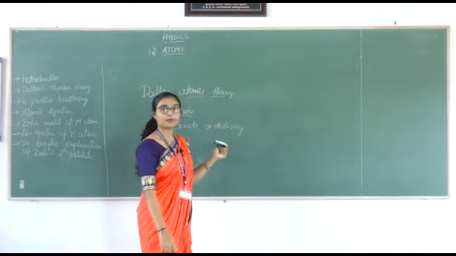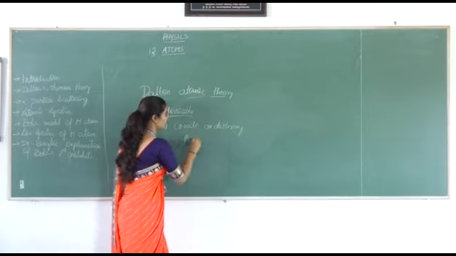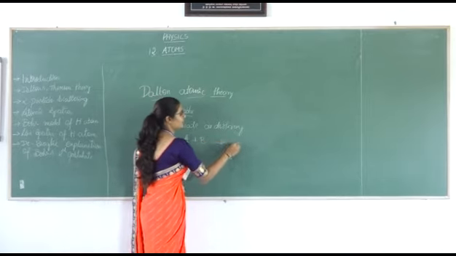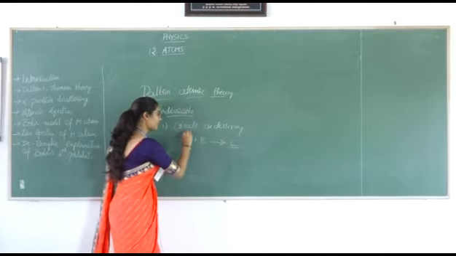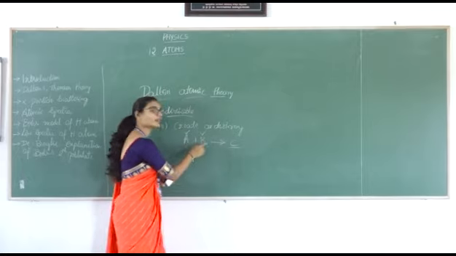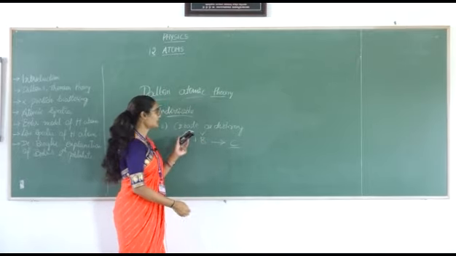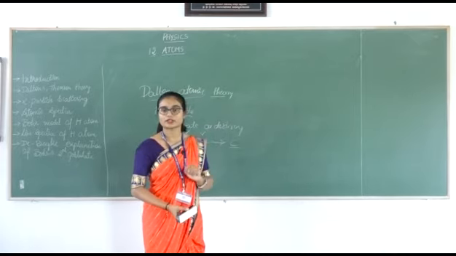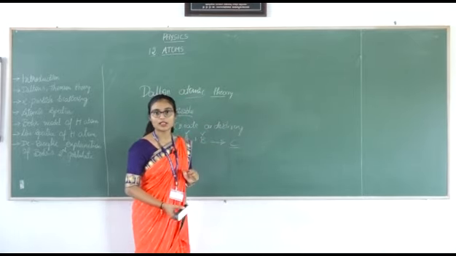If you take an example, if A is an atom in a chemical reaction and B is an atom in a chemical reaction and it gives a product C, you can't create or destroy this atom and you can't create or destroy this atom. Like that, he gave the postulate that you can't create or destroy atoms in a chemical reaction.